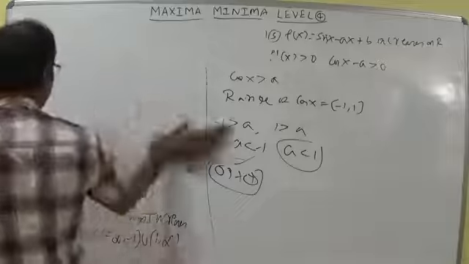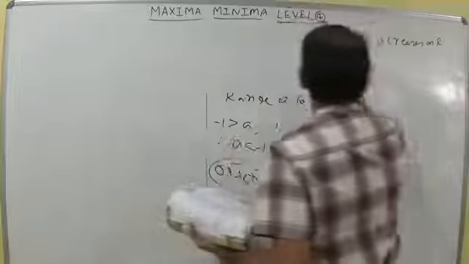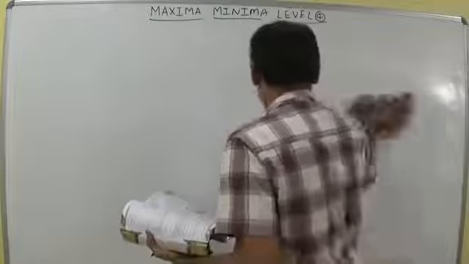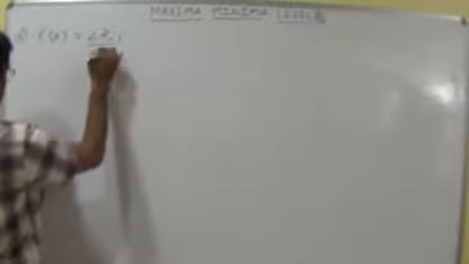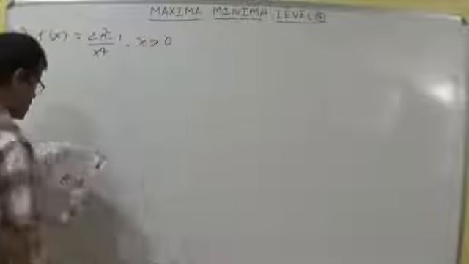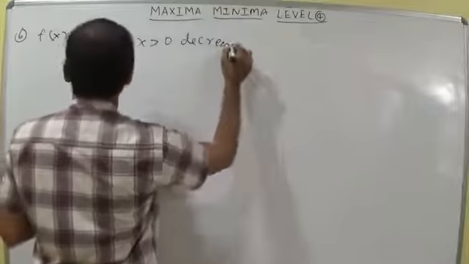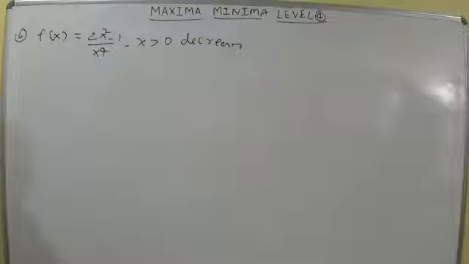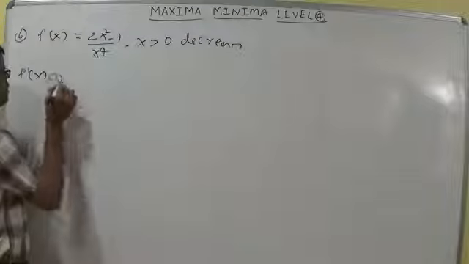The function f of x is equal to 2x square minus 1 whole by x power 4, given the condition x greater than 0. F of x is equal to 2x square minus 1 by x power 4, x greater than 0, decreases in the interval. To find where the function decreases, you should write f dash x less than 0.